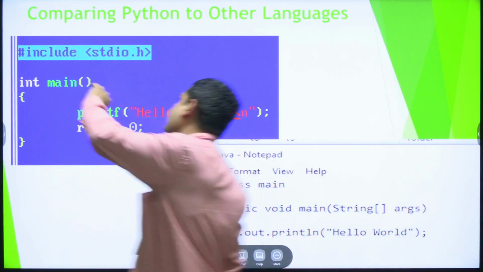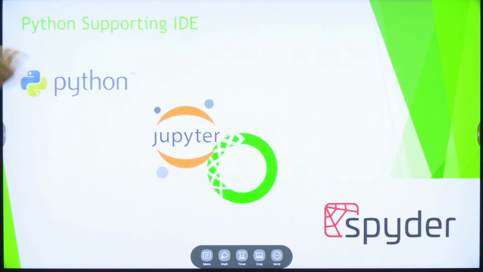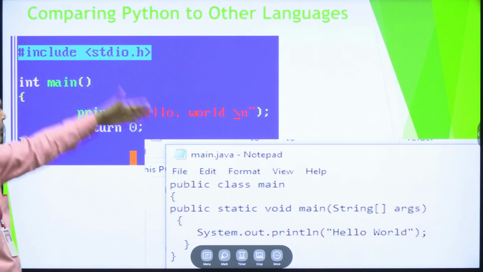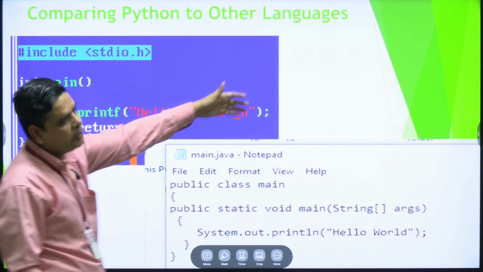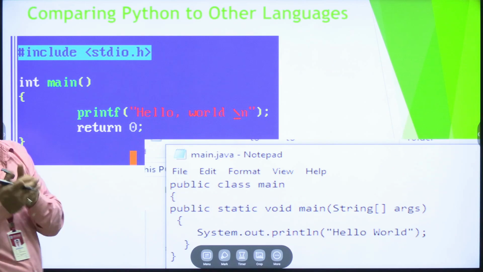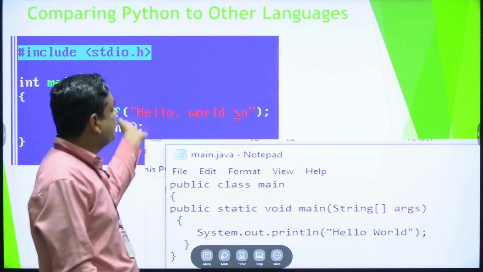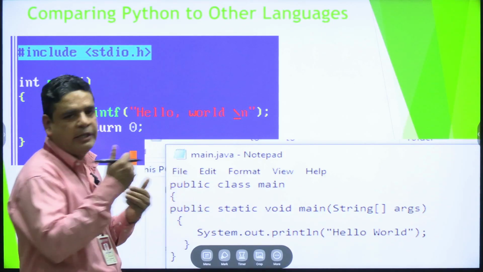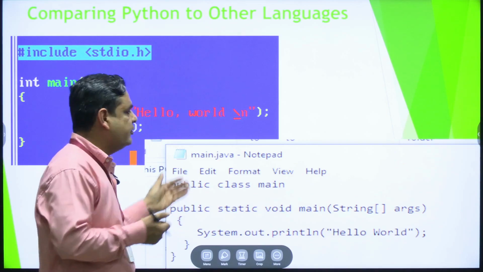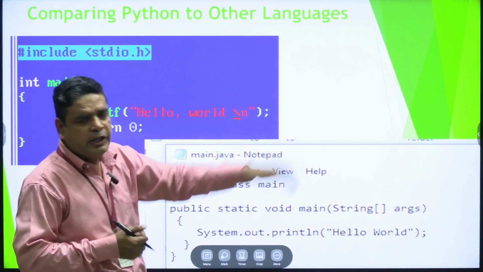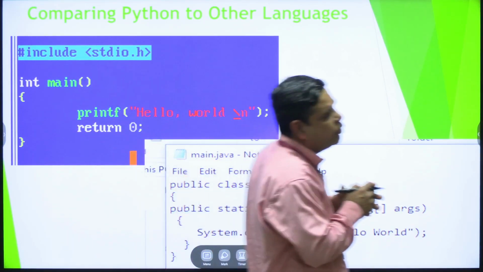When we are using the C programming language, we need a header file. First we need a header file, then the main function, then a print statement, double quotes, backslash and semicolon, return zero. These are the programming language syntax. Okay. Now the same goes for Java. In Java, in the same case we use public, class, main, curly brackets, void, static void main, String. These are a lot of syntaxes you are using in a programming language.